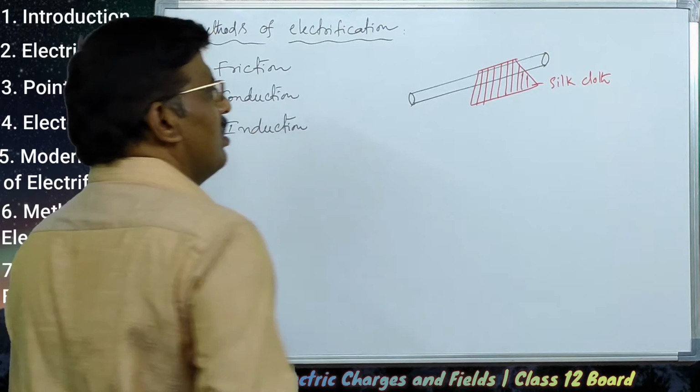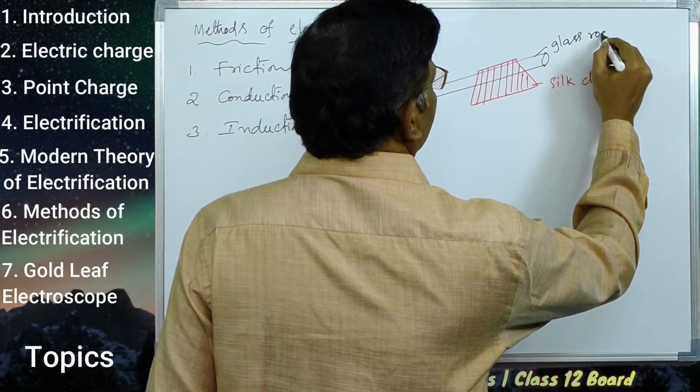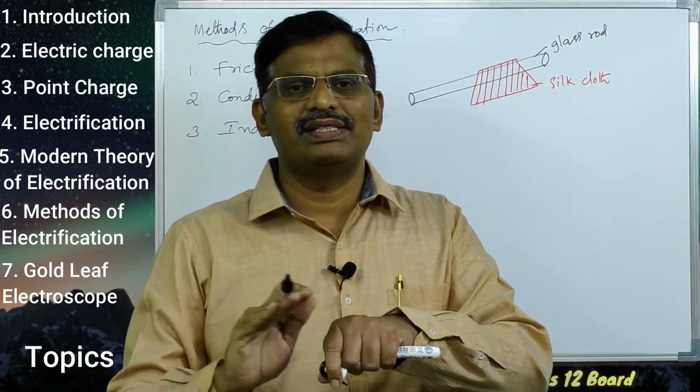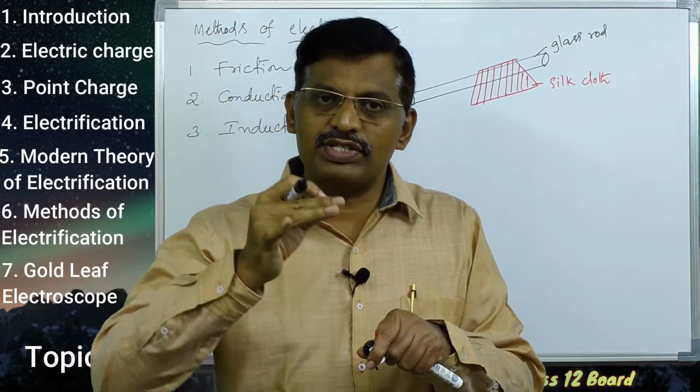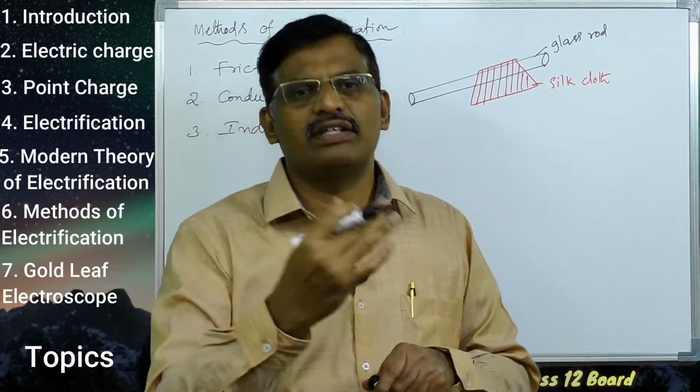When the glass rod is rubbed with the silk cloth, the glass rod loses electrons to the silk cloth.